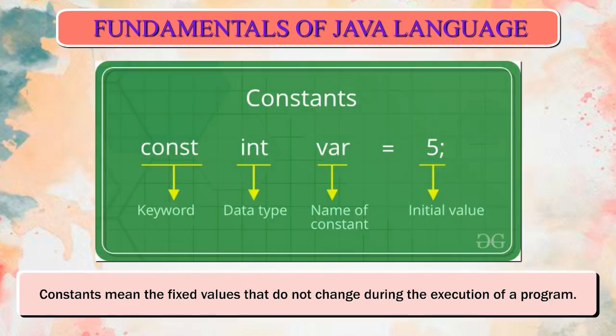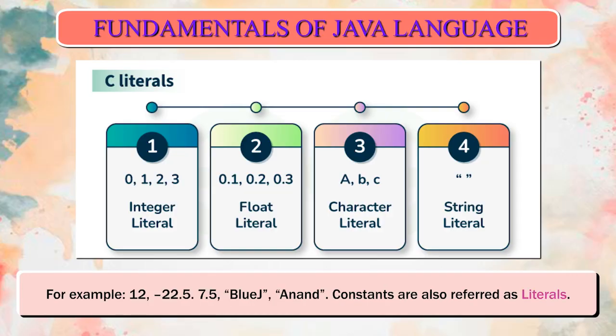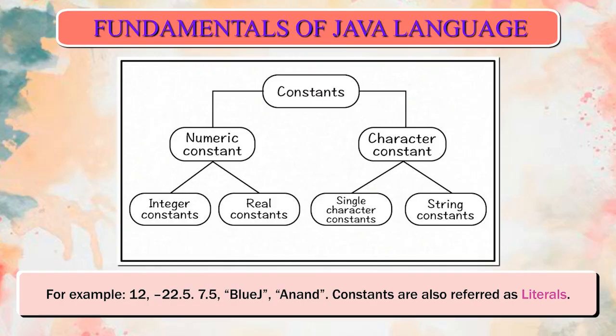Constants. Constants mean the fixed values that do not change during the execution of a program. These values can be digits or character constants. For example, 12, -22.5, 7.5, BlueJ, Anand. Constants are also referred to as literals.